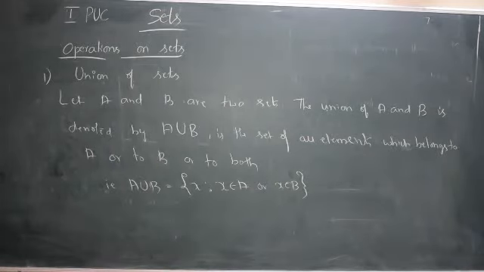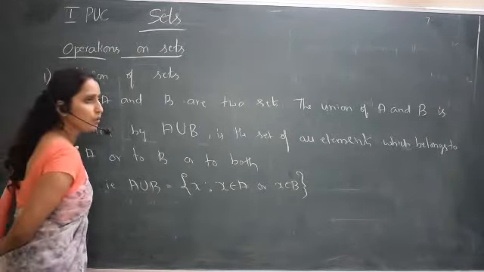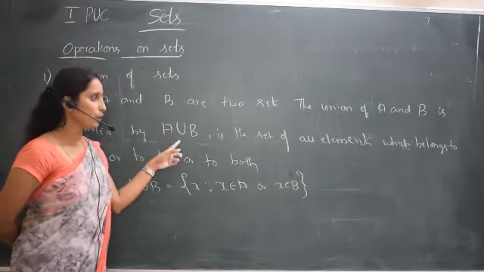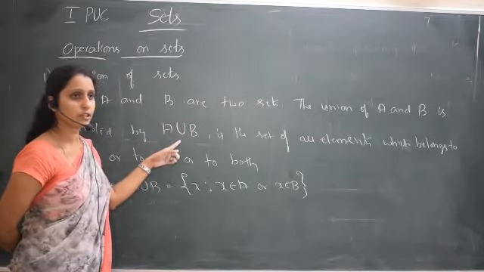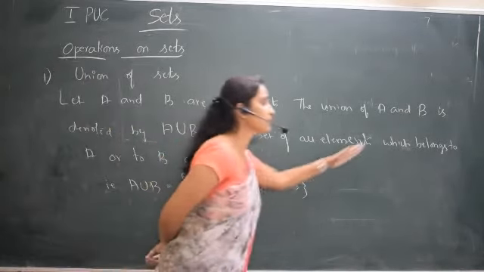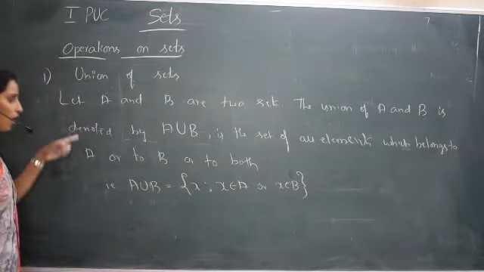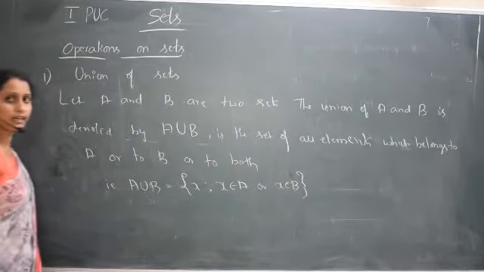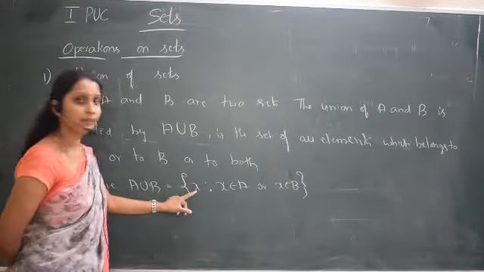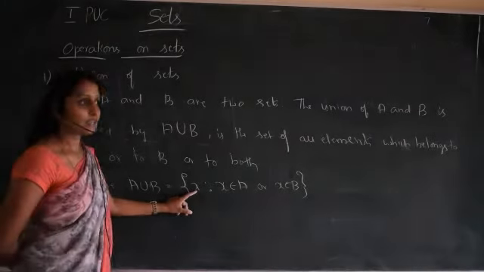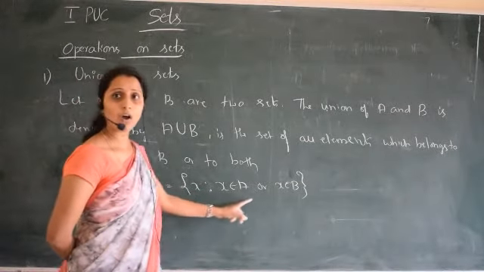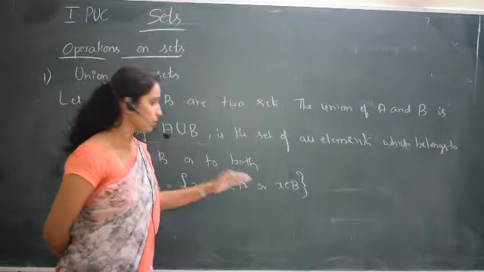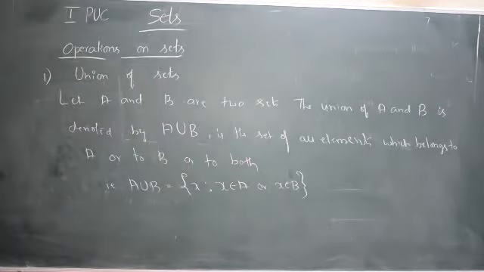So what is union of sets? A and B are any two sets. Then the union of A and B is denoted by A union B. This is the symbol of union. A union B is a set of all elements which belong to A or B or to both. In set form we can write A union B is the set of all elements x such that x belongs to A or x belongs to B. So this is the definition of A union B.